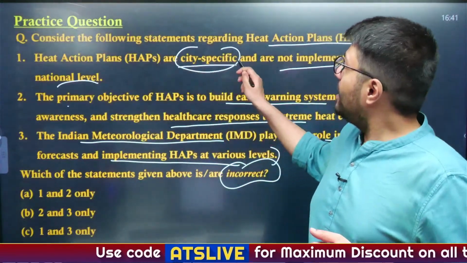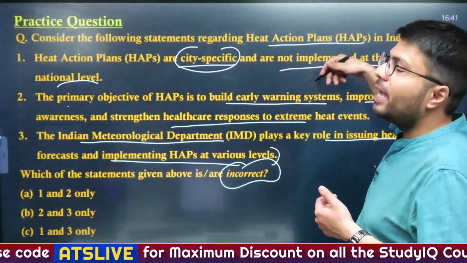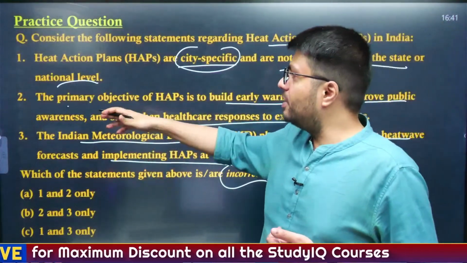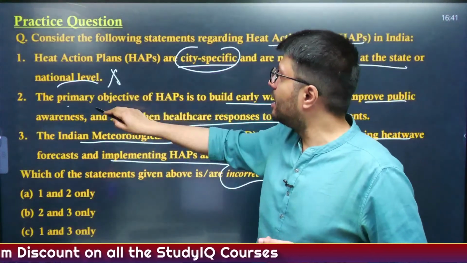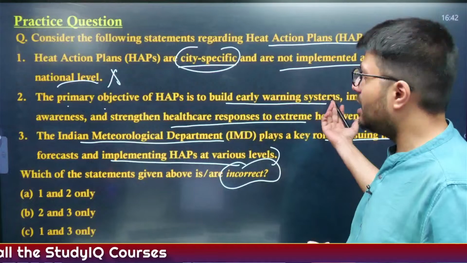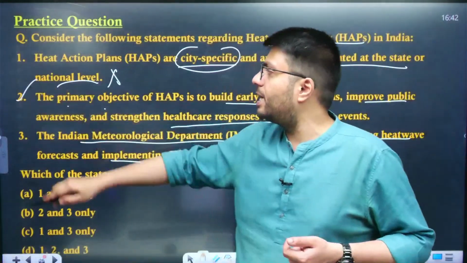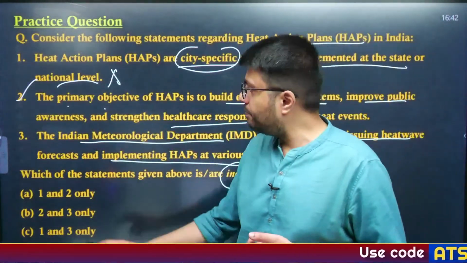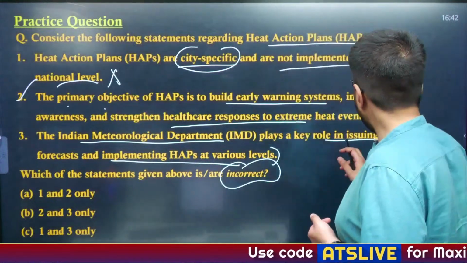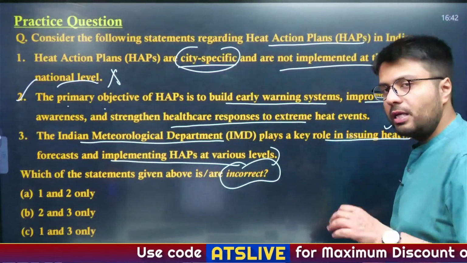Well, heat action plans are city specific, but they also can be state and national level specific. So first statement is incorrect. The primary objective of HAPs is early warning. This is a straightforward statement, and I'm sure all of you know this is a correct one. The Indian Meteorological Department plays a key role in issuing heat wave forecast, that I've told you.